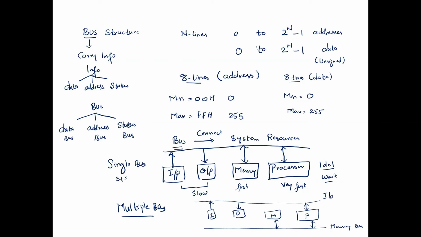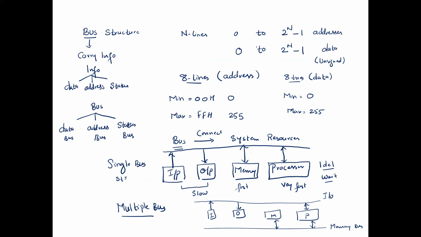The multiple bus structure concept is applied for efficient usage of the processor. How can we make our processor efficient? By minimizing the idle time of the processor. How do we minimize the idle or wait time of a processor? By having two separate buses: one is the IO bus, the other is the memory bus.